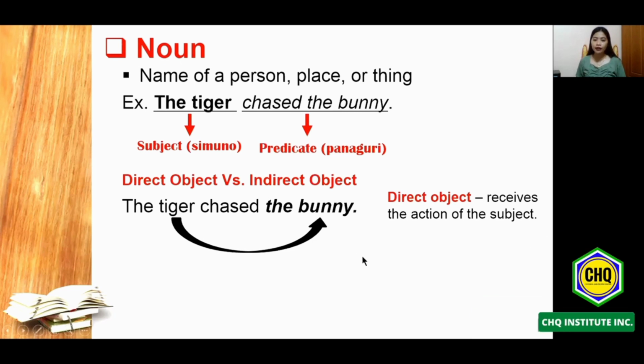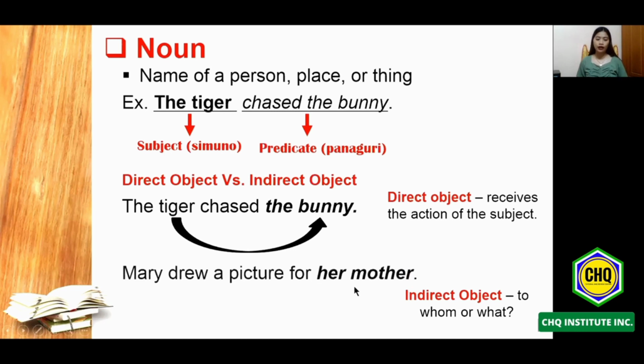The second one will be the indirect object. Now, when we say indirect object, it answers the question to whom or what. Say, for example, Mary drew a picture for her mother. In Filipino, gumuhit si Mary ng larawan para sa kanyang nanay. So it says here that indirect object answers the question to whom or what.